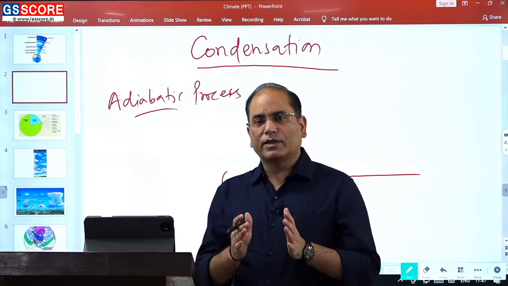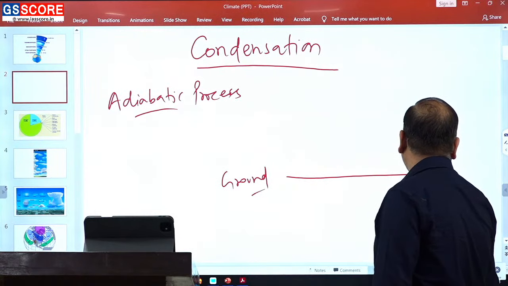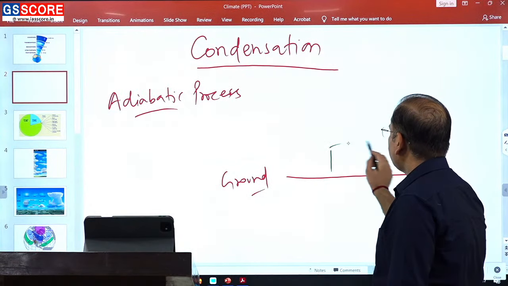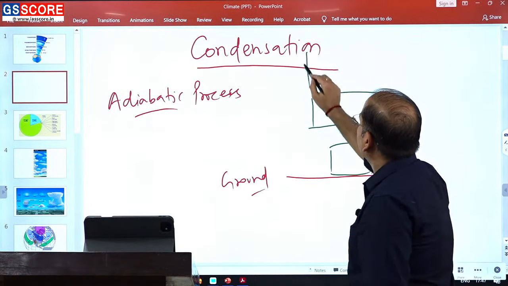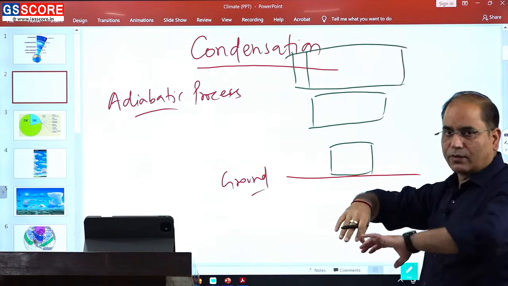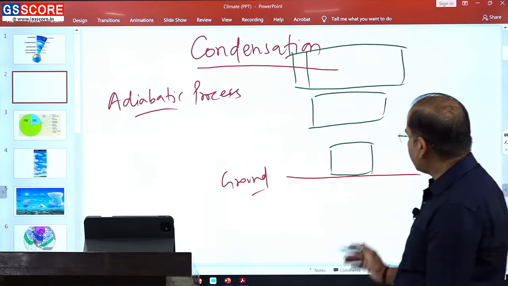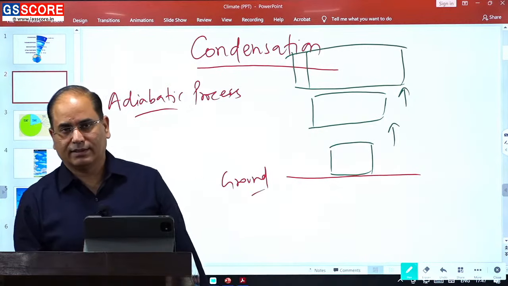But when you look at any particular parcel of air, if this parcel of air is going upside, what will happen? Its volume will change, because as it goes up there will be a change in atmospheric pressure.